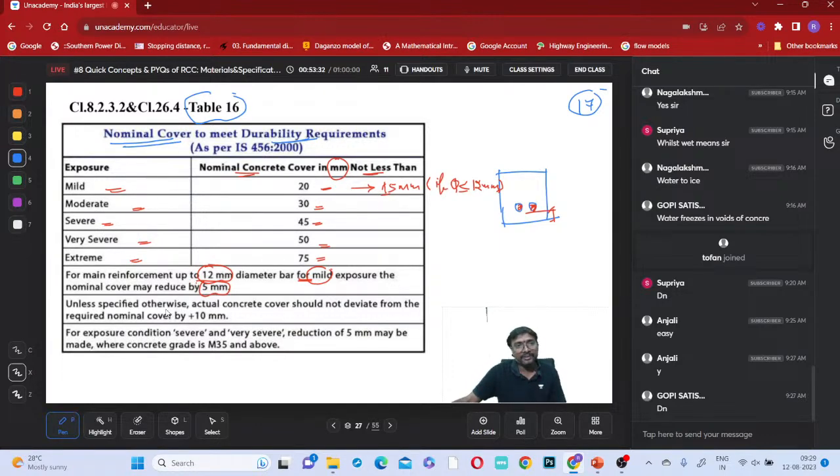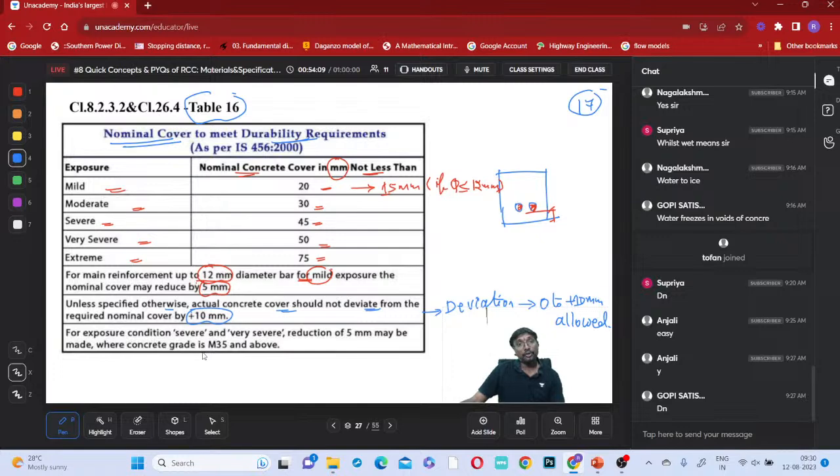Next. Unless specified otherwise, actual concrete cover should not deviate from the required nominal cover by more than plus 10 millimeter, right? So what are the deviations allowed? 0 to plus 10 millimeter, right? What is the meaning of this? Negative deviation is not allowed. Have you observed this? Minus 10 millimeter is not given.